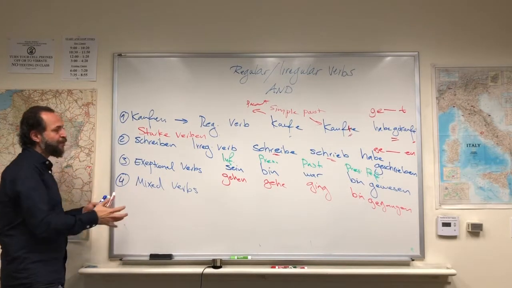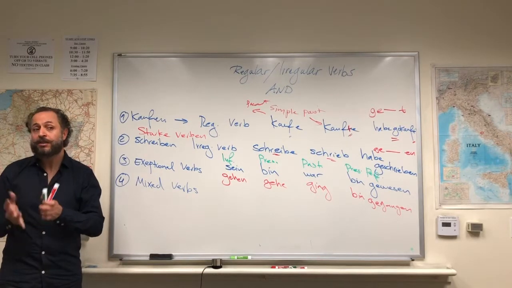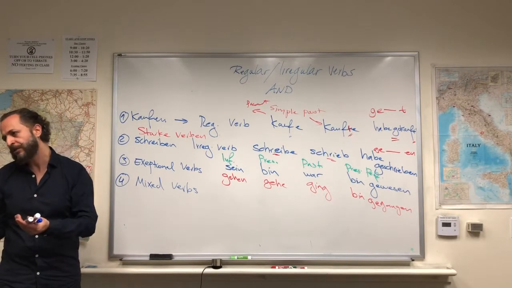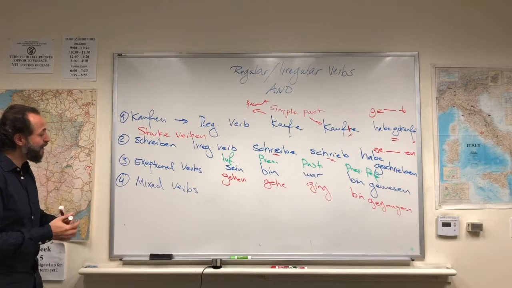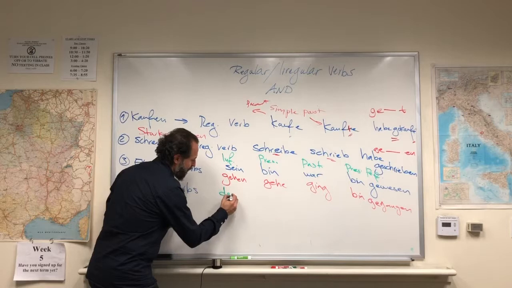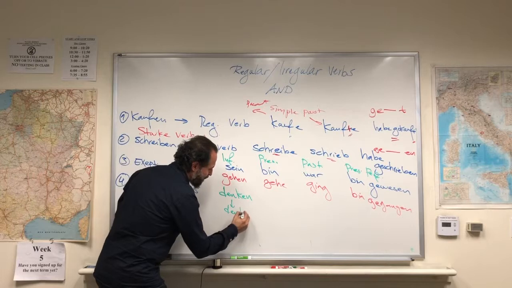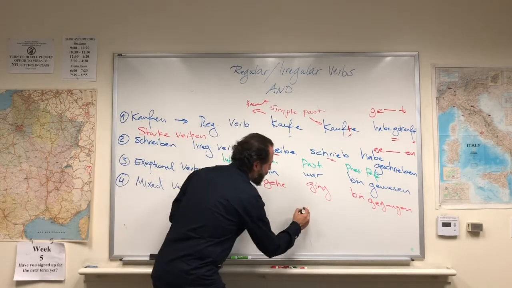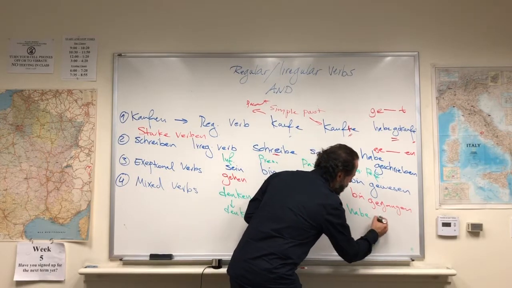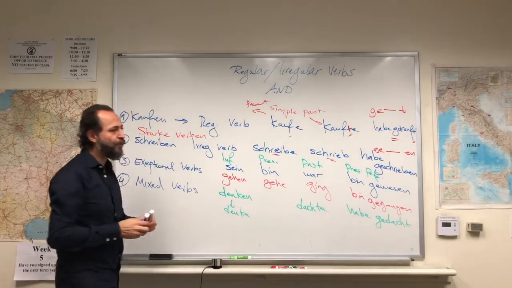So, now mixed verbs. They are a combination of regular verbs and irregular verbs. They are also luckily very restricted and small in numbers, and you can learn them actually by heart. There are 5-6 verbs. One of them is a very famous verb, like the verb denken. The conjugation would be ich denke, ich dachte, ich habe gedacht. So I think, I thought, I have thought.